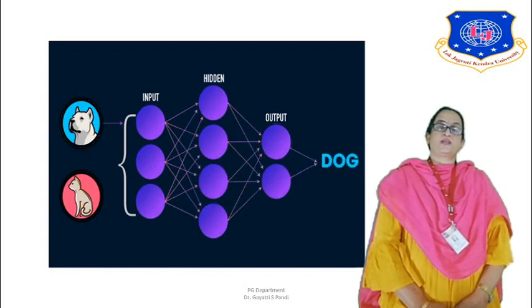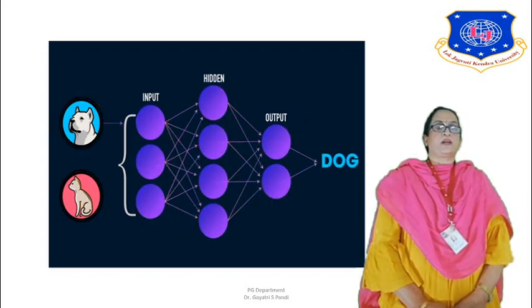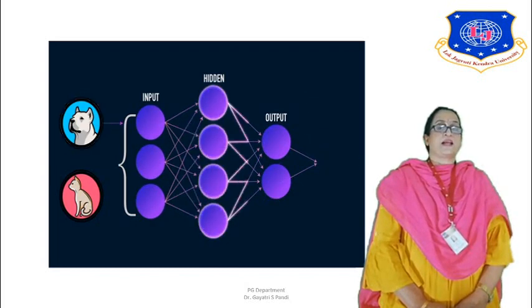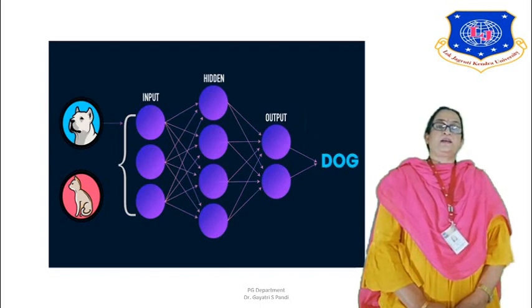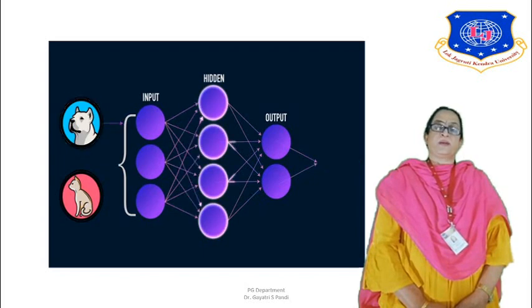As soon as you input a dog image, the neural network is trained to identify it as a dog based on the classification of the features of the dog. Similarly, if a cat is input, it can differentiate between the cat and the dog, and it will classify it as a cat. So this is how a neural network can be used for classification. This is one of the best examples that can be given, and let us study more about the backpropagation algorithm in the forthcoming session. Let us continue with it.